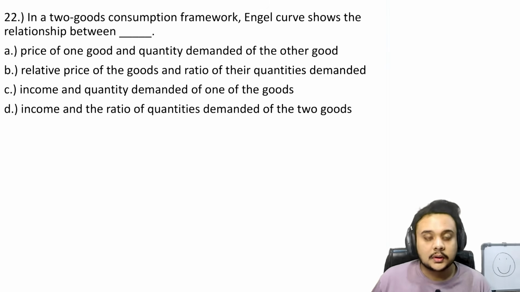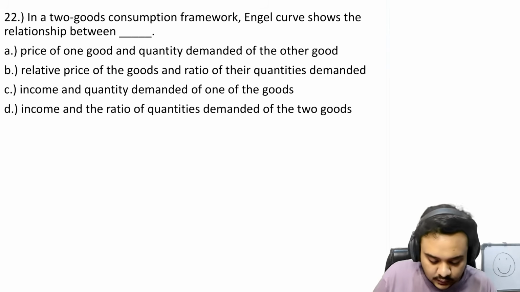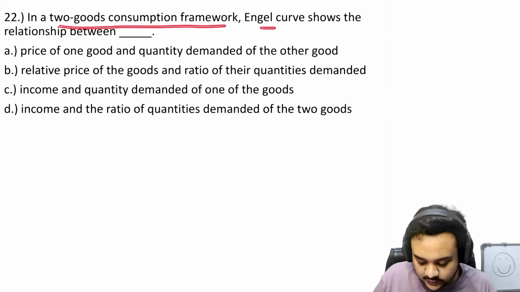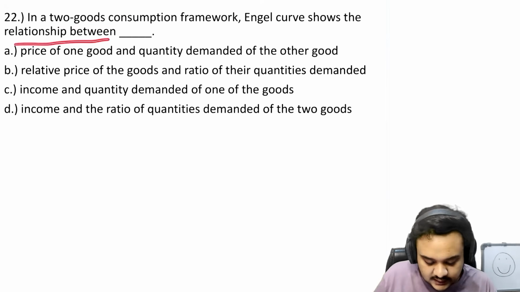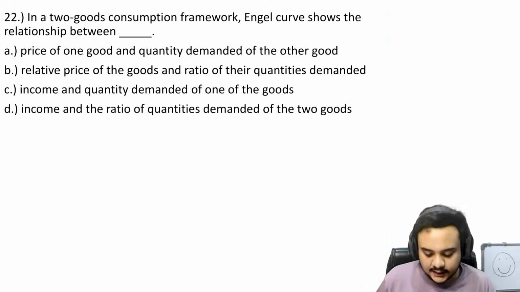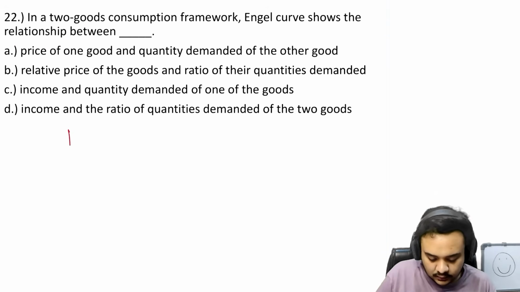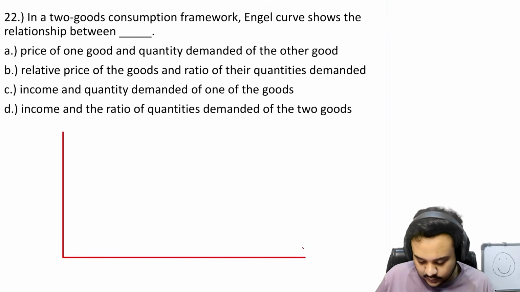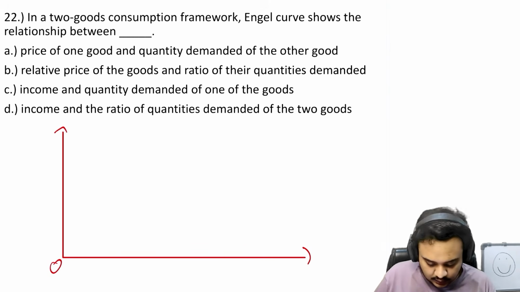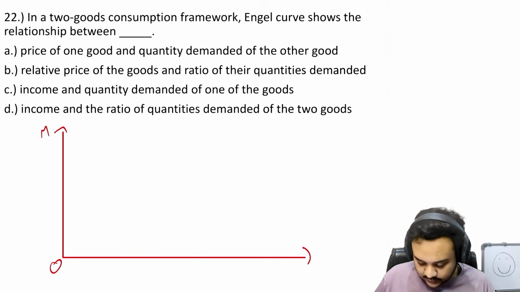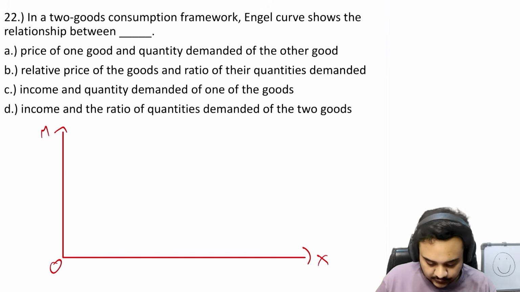Okay, so question number 22. In a two goods consumption framework, Engel curve shows the relationship between. Very easy question. I don't know why or how people got this one wrong. You know that m is on the y-axis and quantity of the good is on the x-axis. So if we are talking about a normal good, then what is going to happen as the income increases? First of all,